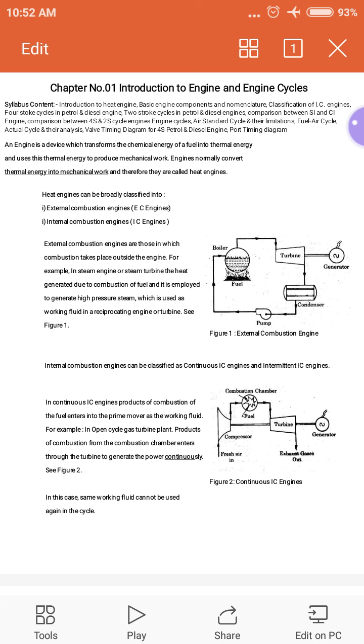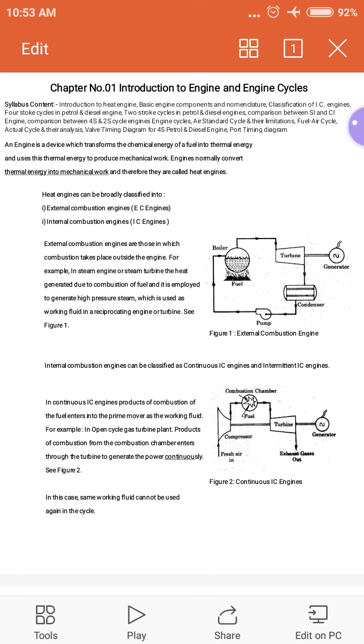We know the basic principle: as the temperature of any gas increases, the gas tries to expand. So in an engine, when the chemical energy converts into thermal energy by combustion of fuel, due to that thermal energy, the gases or products of combustion try to expand, and this expansion force is utilized to produce the mechanical work.